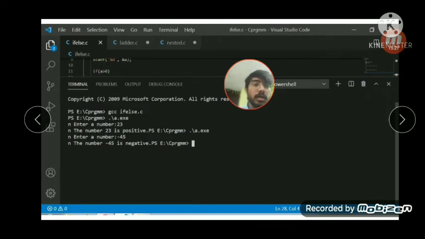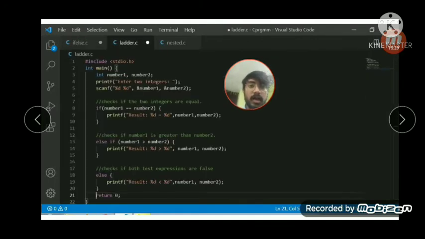Here we have covered the if else statement, and now we will see the ladder statement. Here I have again included, with the help of a preprocessor directive, the standard input output library, stdio.h.